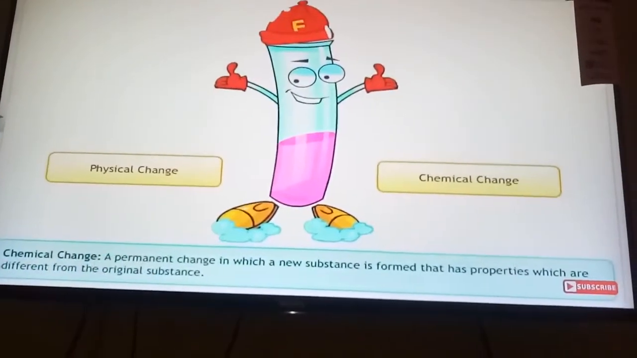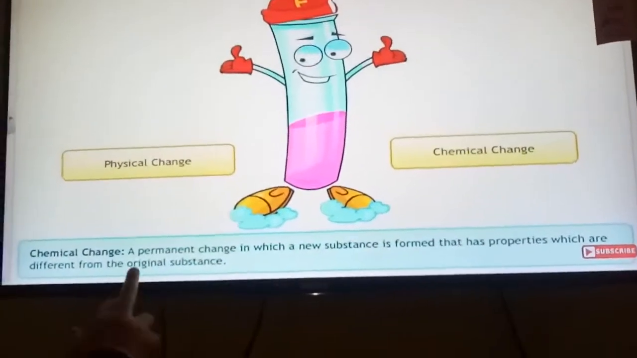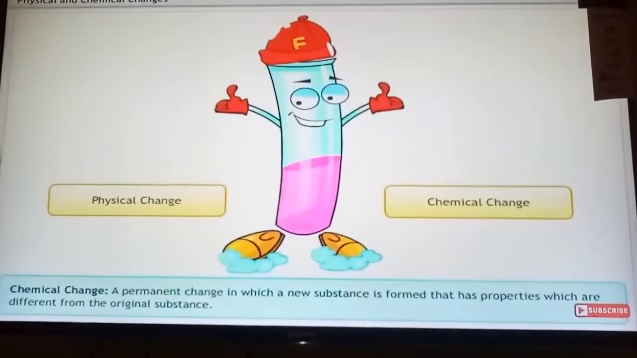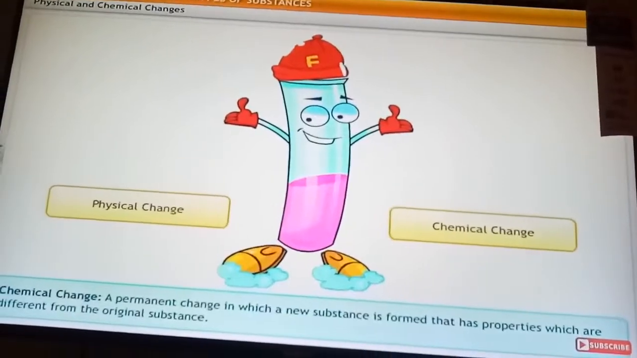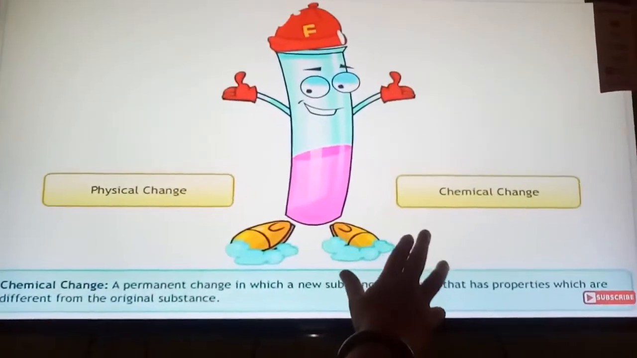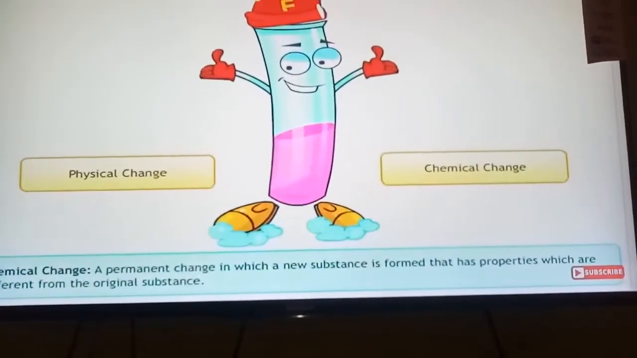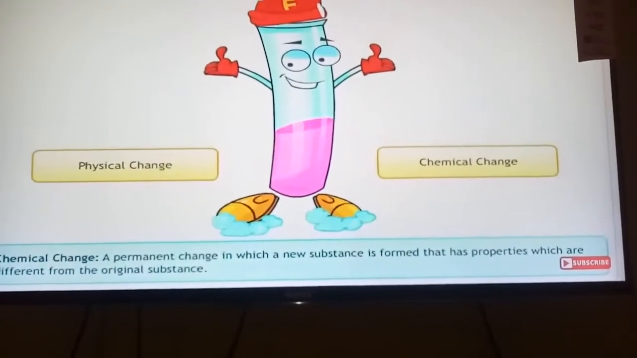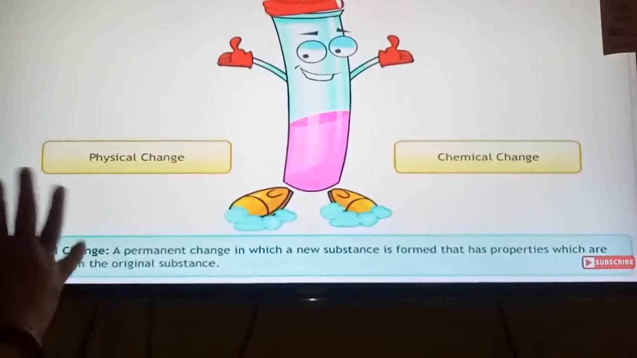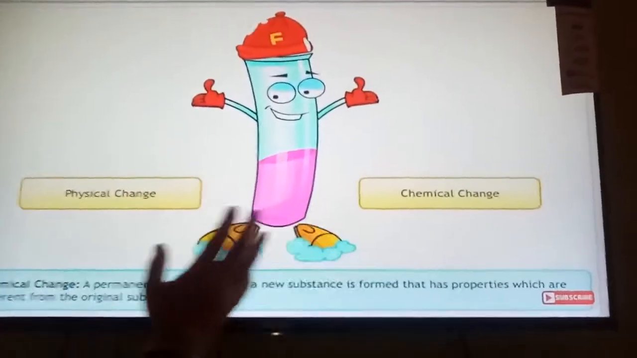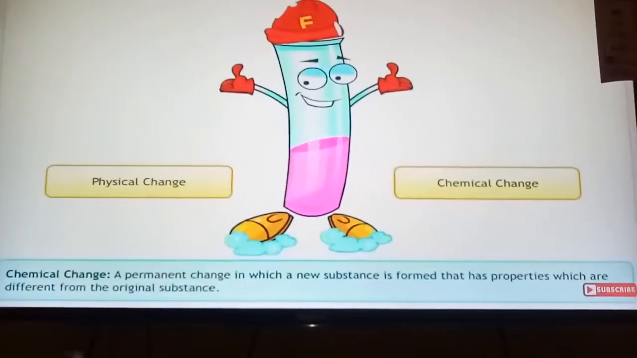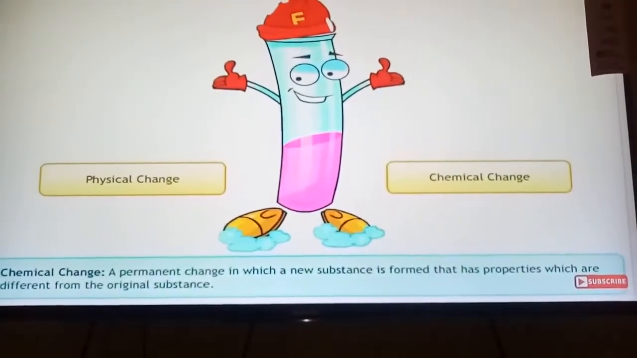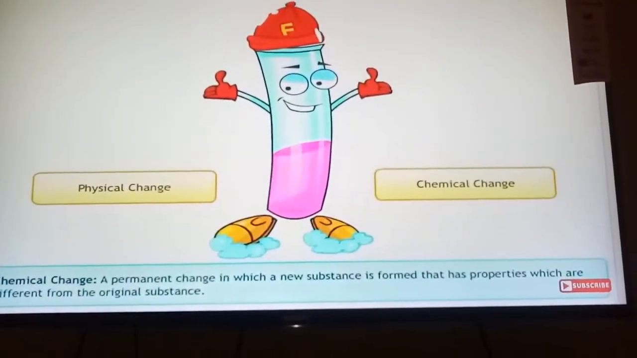Let us see the definition of chemical change. A permanent change in which a new substance forms that has properties which are different from the original substance. So in a chemical change, a permanent change takes place, okay? Whereas in physical change, what is happening? Only a temporary change, okay? So this is not a permanent change in physical, it is a temporary change. But in chemical changes, you see a permanent change. Entirely a new substance is formed. And whose properties are also being changed from its original substance.